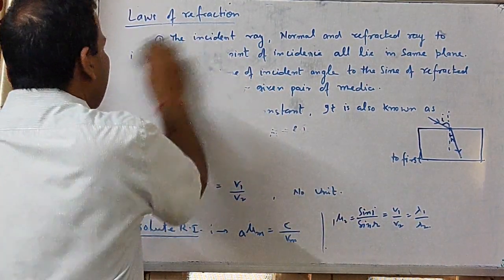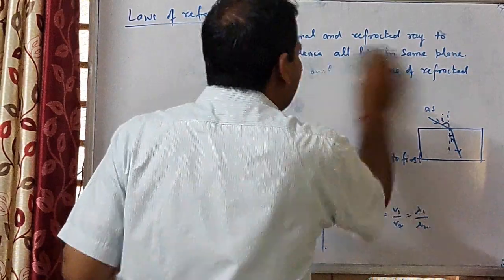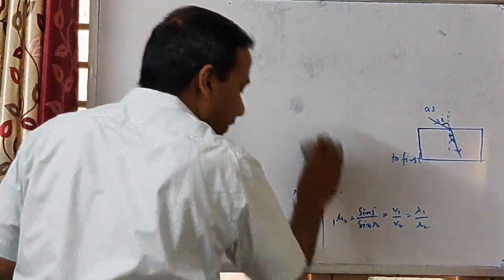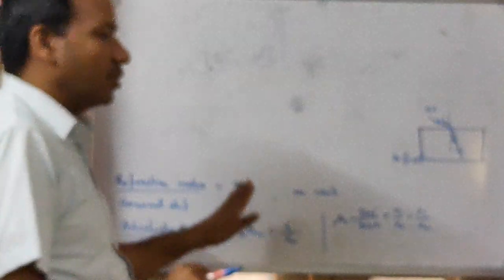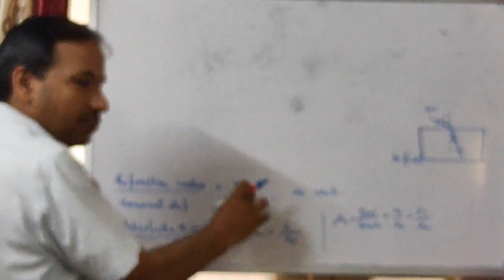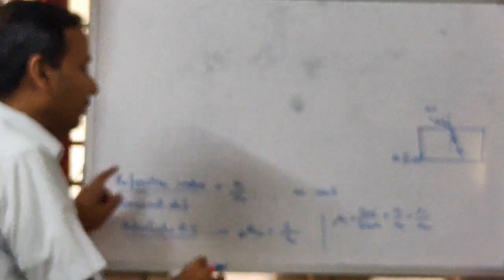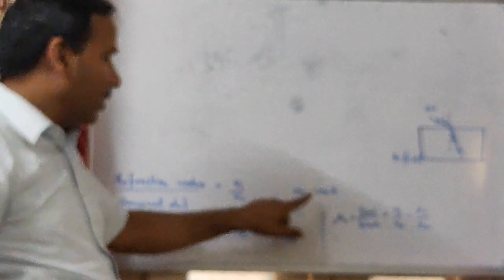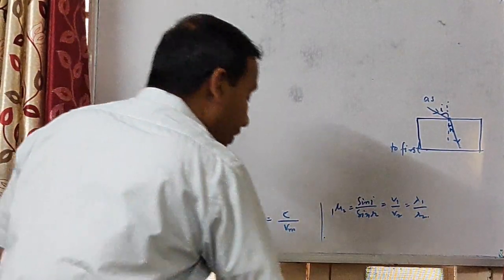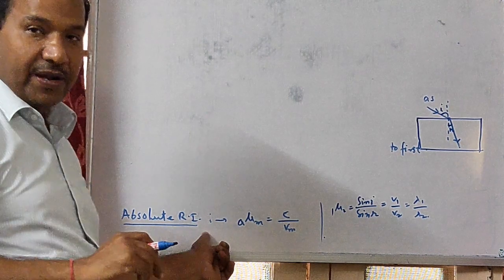Next, the most important topic, that is refractive index. Generally we can give one definition: it is the ratio of the velocity of light in the first medium to the velocity of light in the second medium. It has no unit, because it is a ratio of similar types of quantities. Next, this is the general definition. Now we talk about the absolute refractive index.